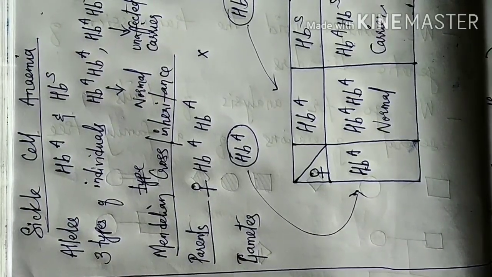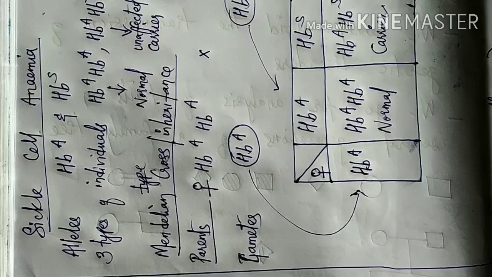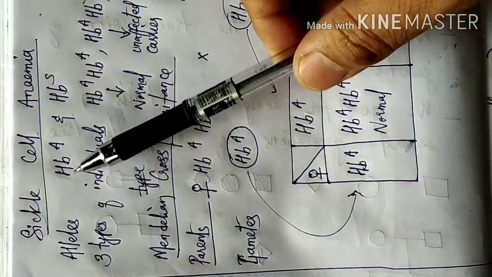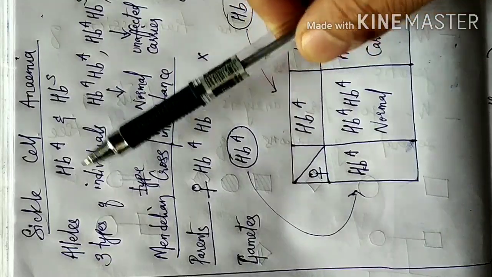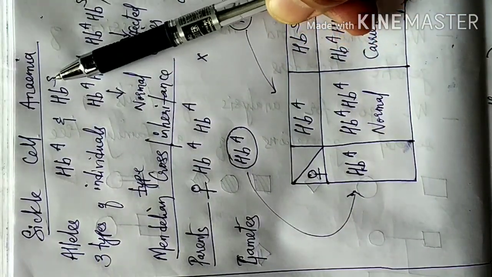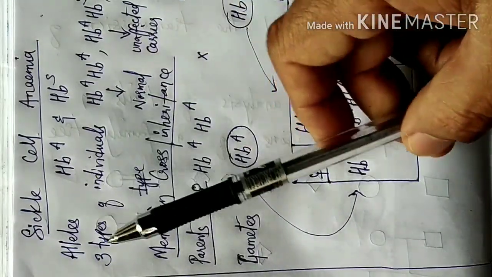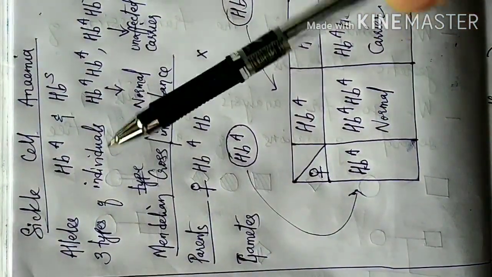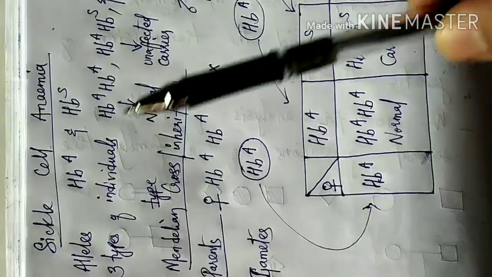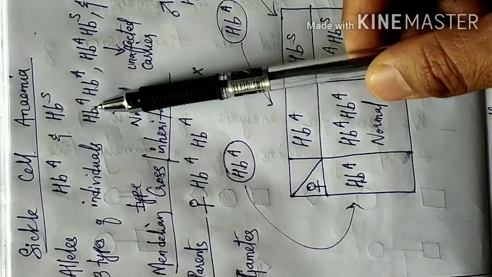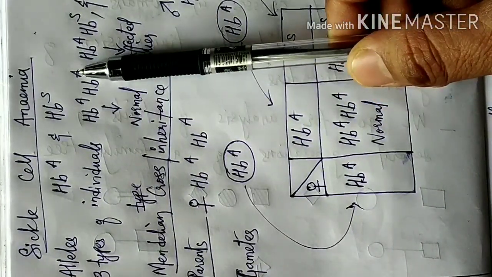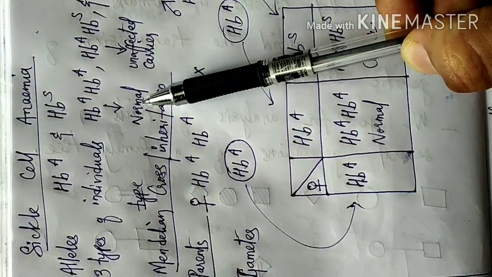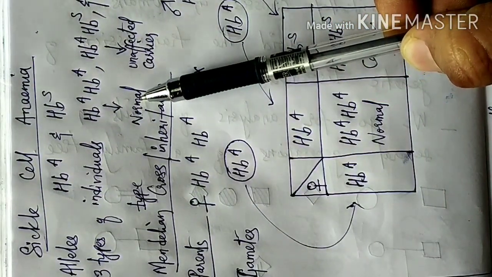Now let us see the pattern of inheritance of sickle cell anemia. This sickle cell anemia is controlled by 2 alleles. One is HbA and the other one is HbS, S for sickle cell anemia. Accordingly, there can be 3 types of individuals. The first individual has HbA and HbA, both HbA, so this individual is a normal individual who does not suffer from sickle cell anemia.